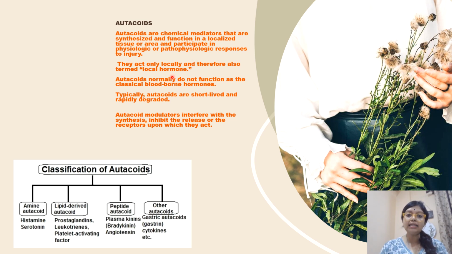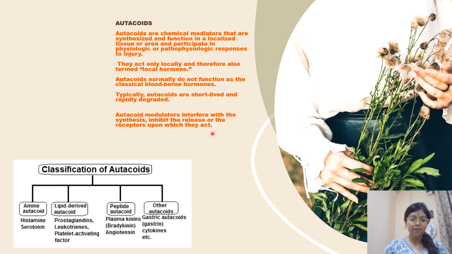They are known as local hormones. They do not function as classical blood-borne hormones. They are short-lived in nature, and autacoid modulators interfere with the synthesis, inhibition and release of the receptors on which